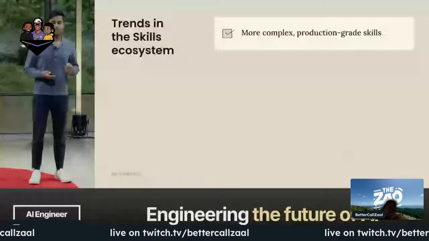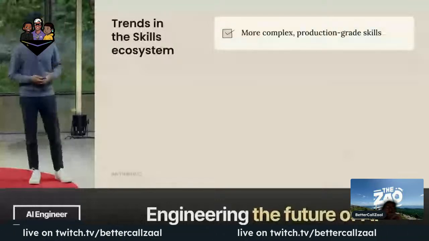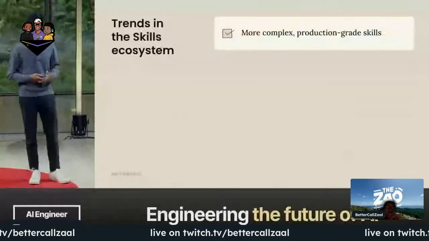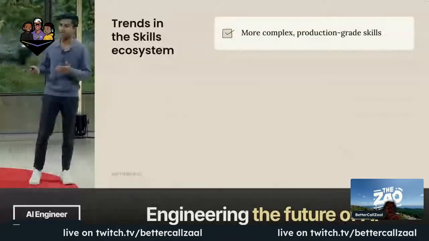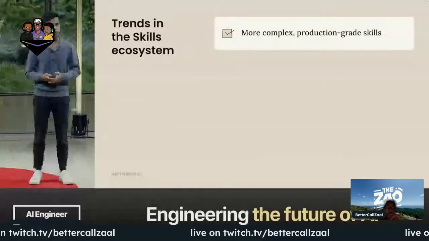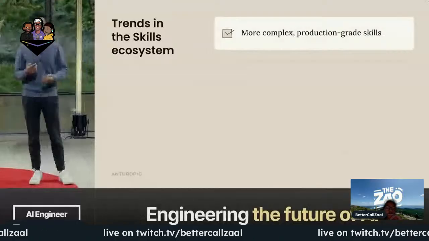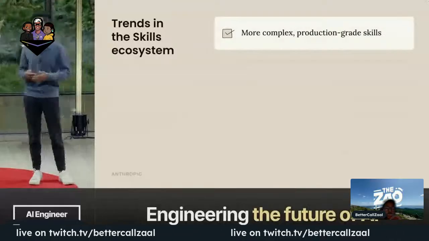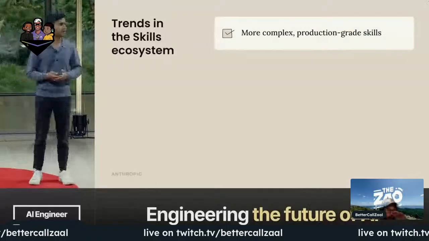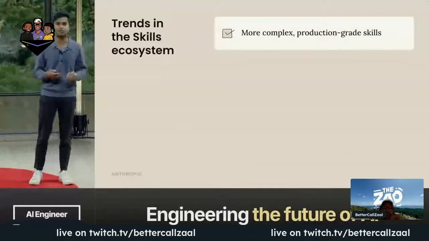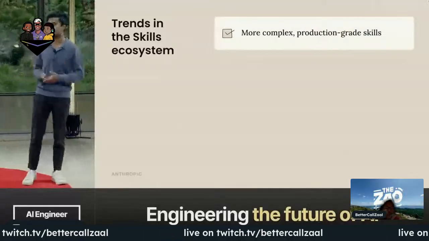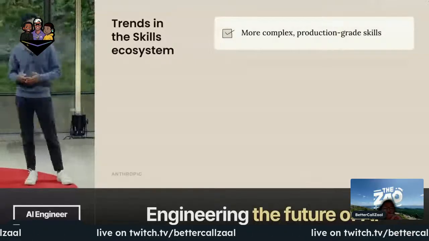As the ecosystem has grown, we've observed a couple of interesting trends. First, skills are starting to get more complex. The most basic skill today can still be a skill.md markdown file with some really basic instructions. But we're starting to see skills that package software, binaries, code, scripts, assets, and a lot more. And a lot of the skills that are being built today might take minutes or hours to build and put into an agent. But we think that increasingly, much like a lot of the software we use today, these skills might take weeks or months to build and be maintained.